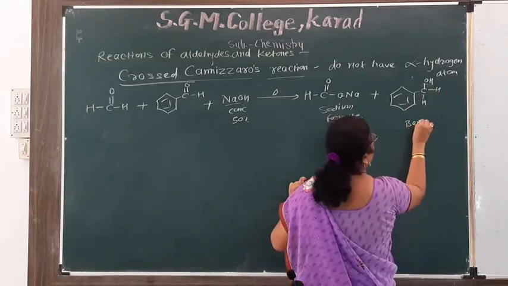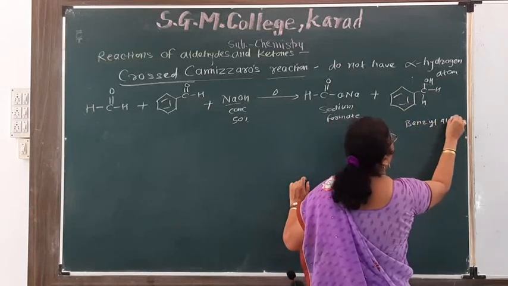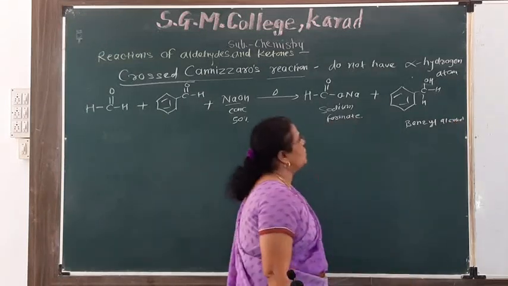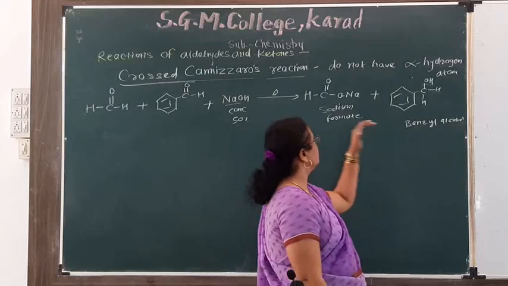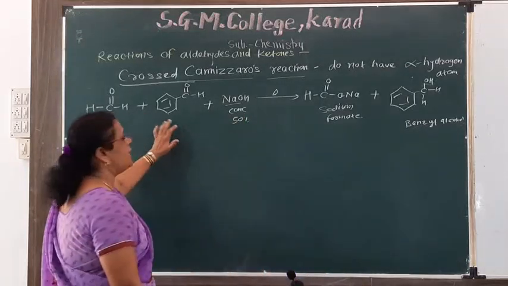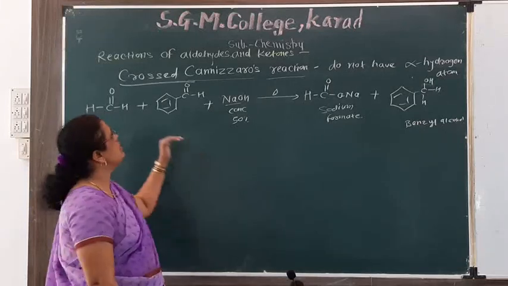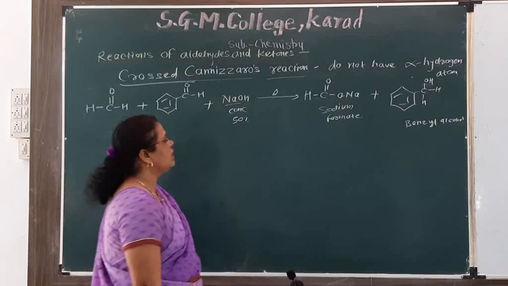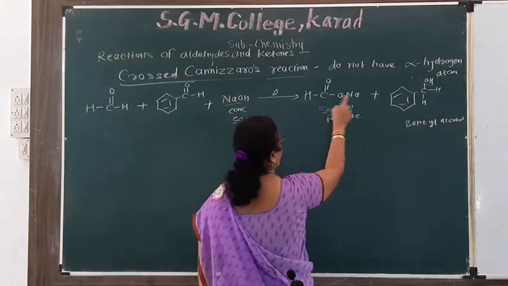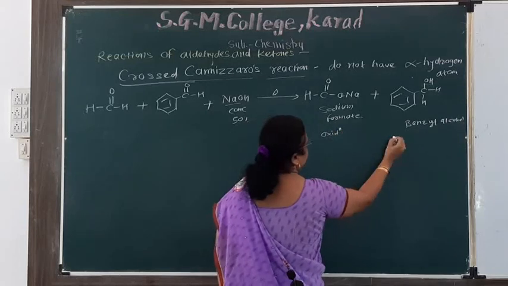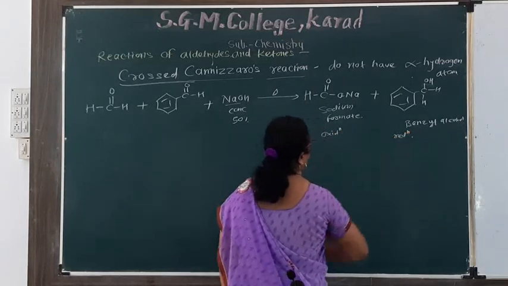This is known as benzyl alcohol. Benzyl alcohol is the reduction product, and sodium formate is the oxidation product. Here two different aldehydes are taken, therefore this is called crossed Cannizzaro reaction.